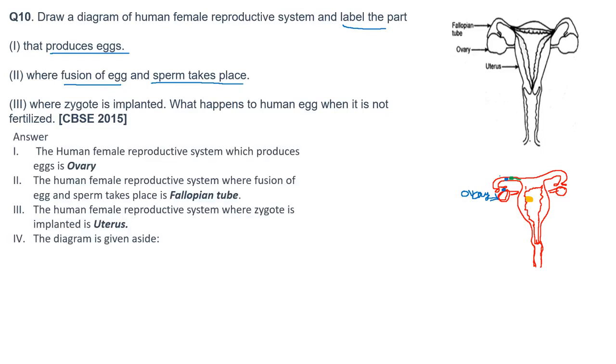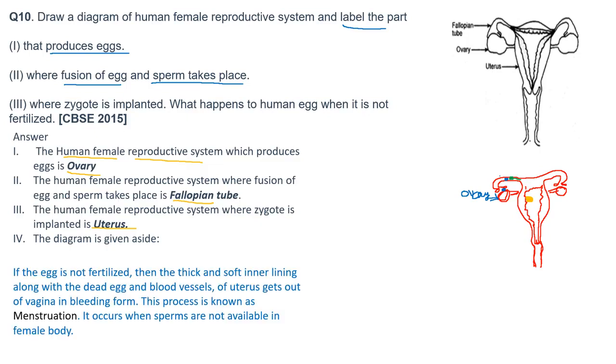Okay, now let's see the answer here. The human female reproductive system, which produces egg, is the ovary. Where the fusion takes place is the fallopian tube. Where the zygote is implanted is the uterus. The diagram is given aside. You have to draw this diagram.